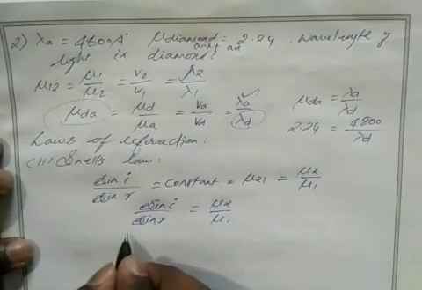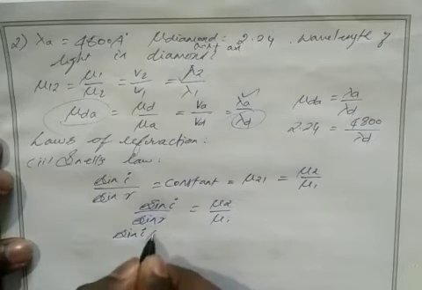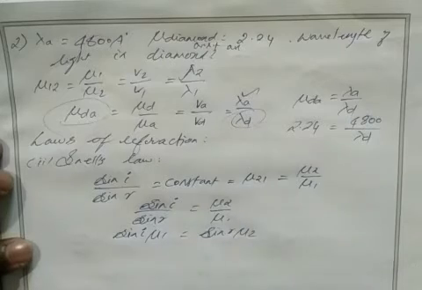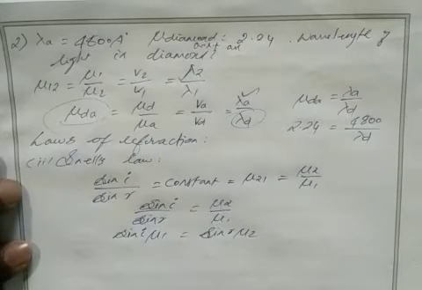So from this formula we can simplify: sin i by sin r equal to mu 2 by mu 1. Further we can write sin i mu 1 equal to sin r mu 2. Correct? Sin i mu 1 equal to sin r mu 2.